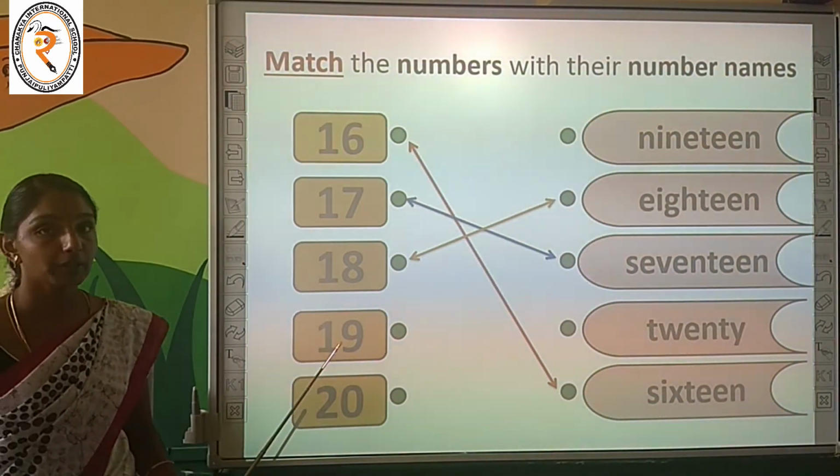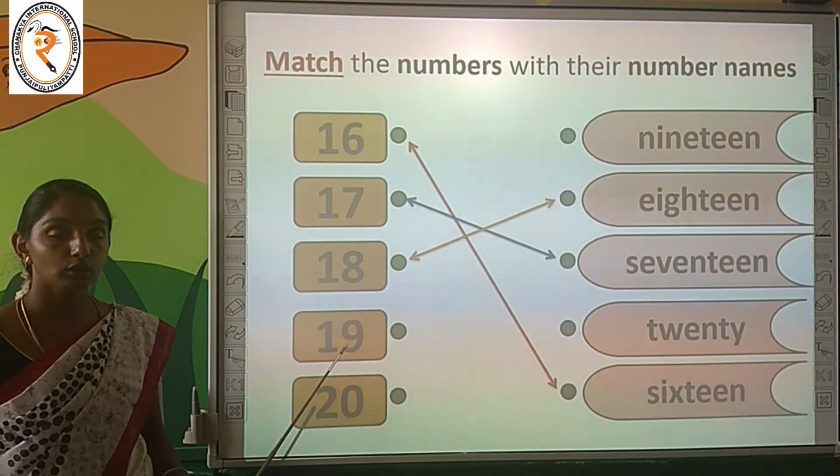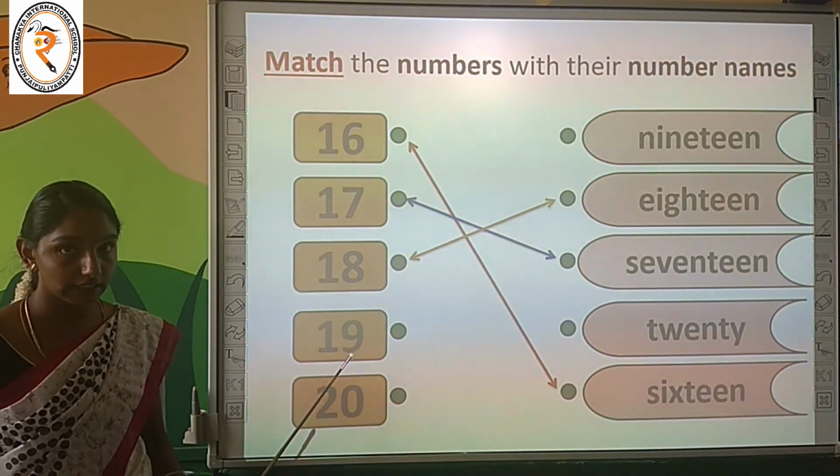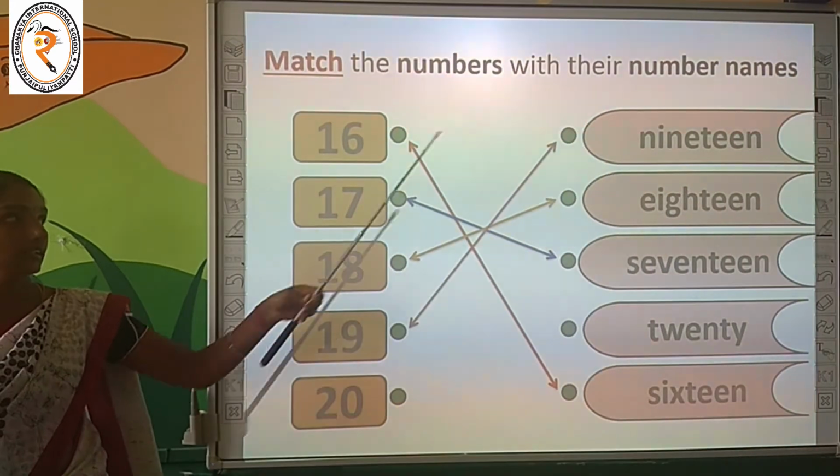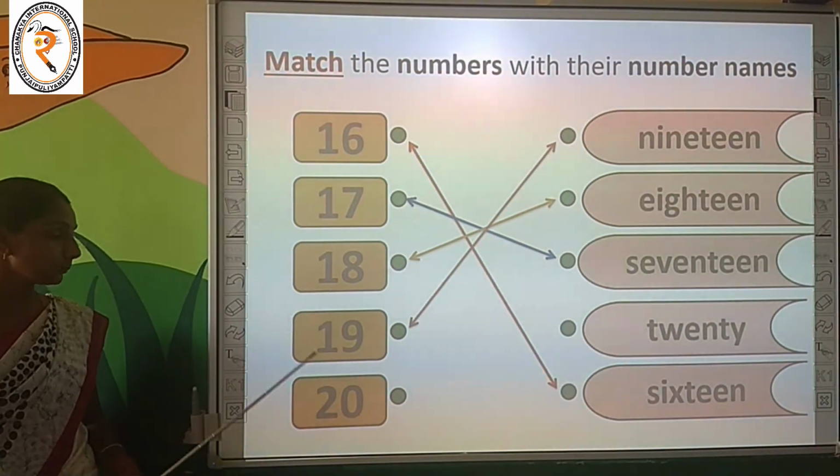What is the fourth number? 19. Can you spell the number name for 19? What is the spelling? NINETEEN. Where is it? Here it is. What is the last number?